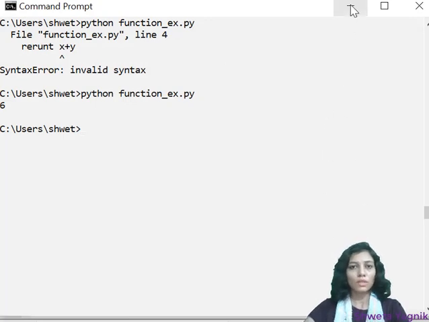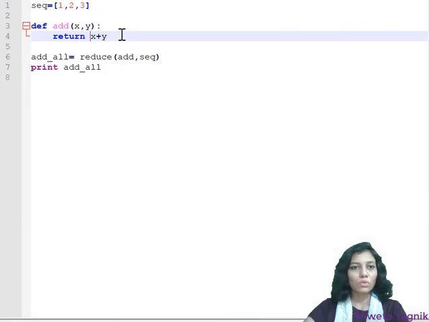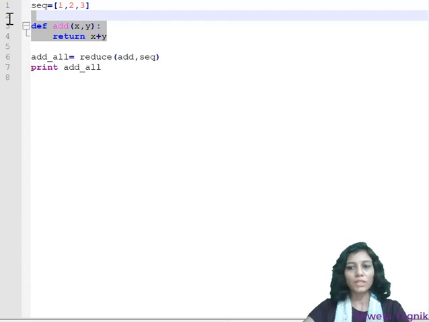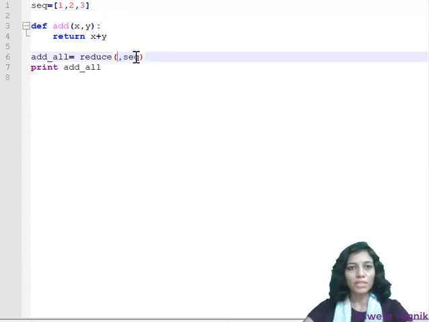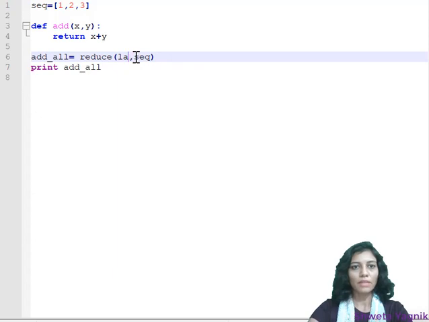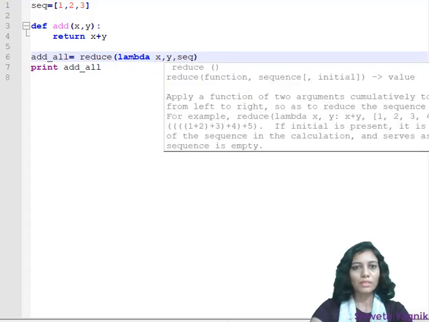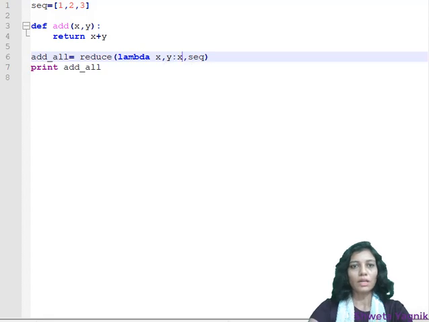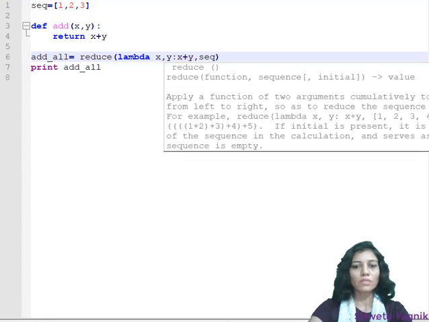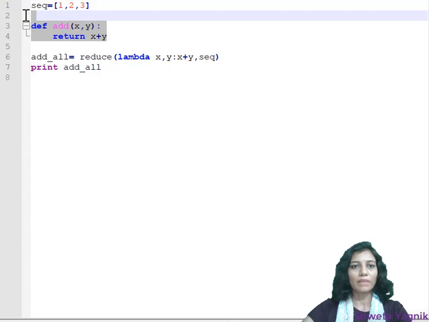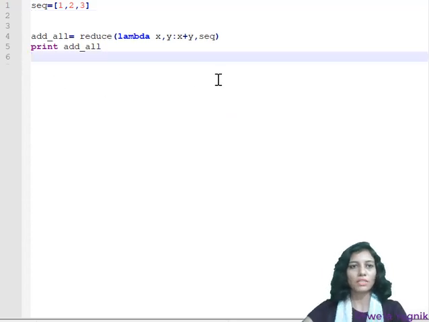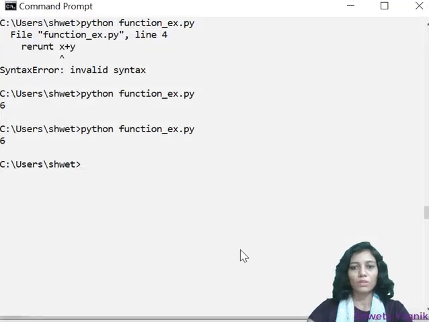So here I have defined an explicit function, but if I want I can use a lambda function as well. So instead of defining this function, let's define a lambda function. Here I am using lambda, and then these are my two parameters x and y, colon. I want to do the operation x plus y. So this is how my lambda function will be, and I'm going to erase this function definition and re-execute the code in order to verify. So the answer is the same.